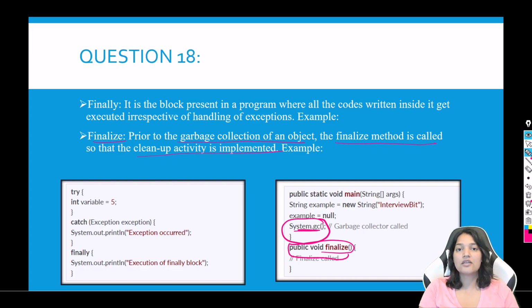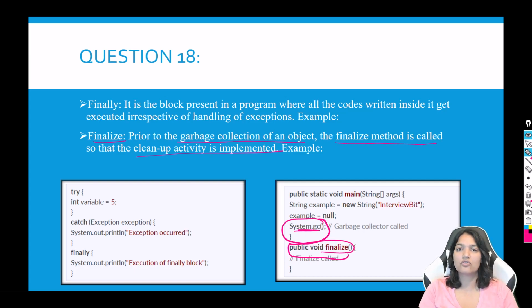The third thing is the finalize. Before you run the garbage collection, or when the garbage collector is called, whatever you have written inside of the finalize will get executed. So these are the differences between using final, finally, and finalize.